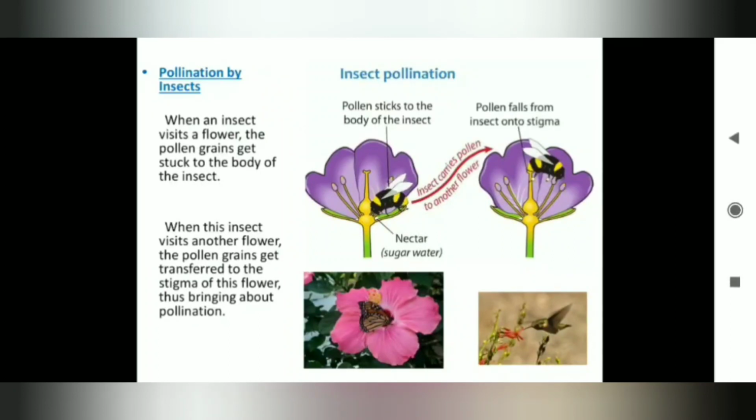Now here two pictures are given. See, one butterfly sitting on the flower and in another, the pollination is done with the help of a bird. A hummingbird is sucking the nectar from the flower.